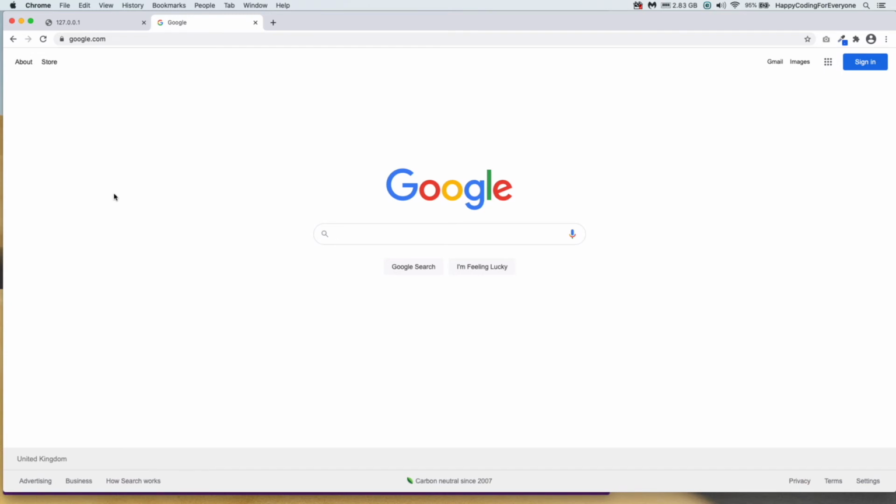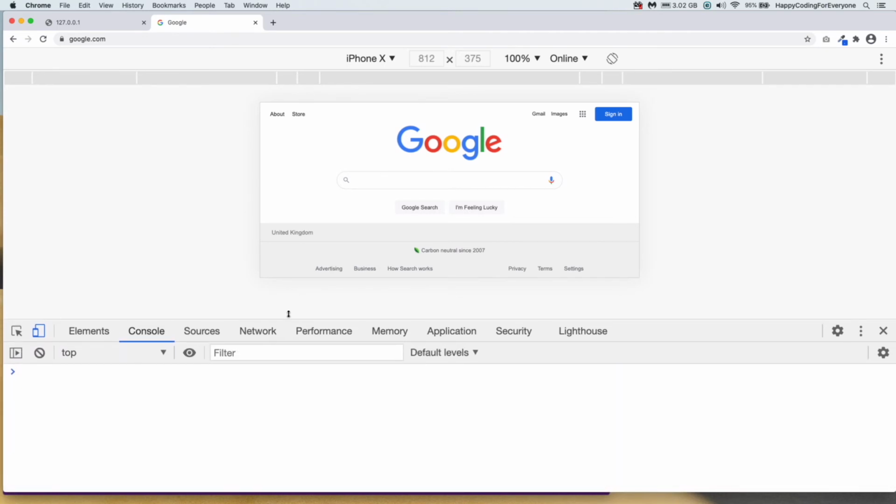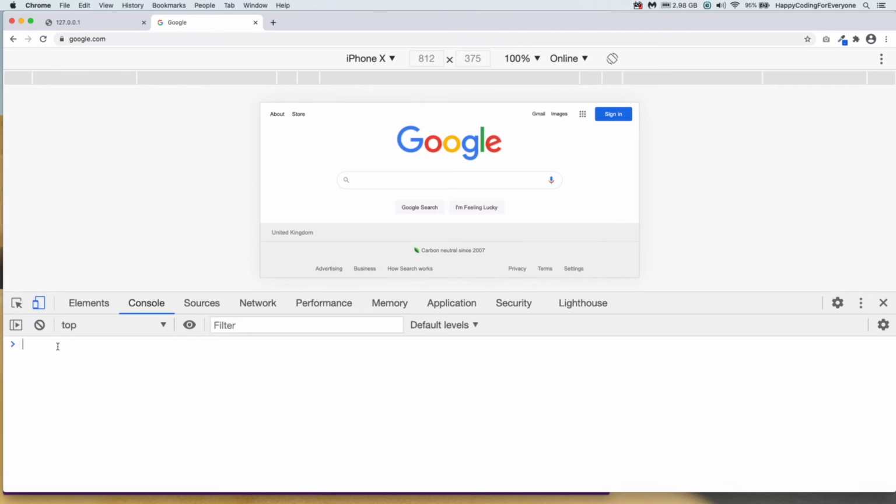You just need to right-click on your browser, then click Inspect. Then you need to click Console. Let me get it up. And let's type our first JavaScript code. console.log hello JavaScript and semicolon and enter. You see guys, we see our message. We will talk about many of these in future tutorials.